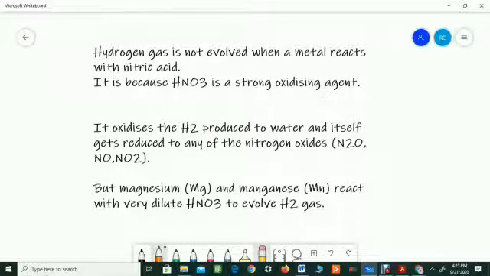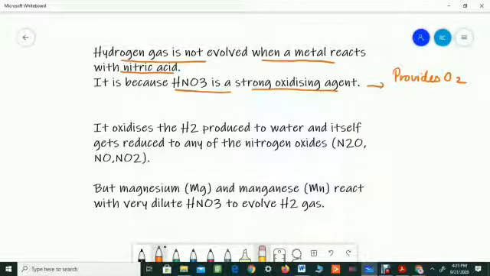Another important point you need to note in this topic is that hydrogen gas is not evolved when a metal reacts with nitric acid. Why? This is because nitric acid is a strong oxidizing agent. What is an oxidizing agent? It provides oxygen. So if a metal reacts with HNO3, metal salt is obtained and hydrogen is formed. This hydrogen will combine with the oxygen present in the HNO3, which means nitric acid is providing oxygen to the hydrogen gas and it is converting to H2O.